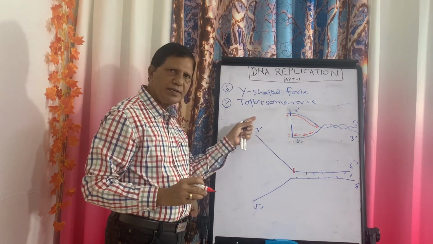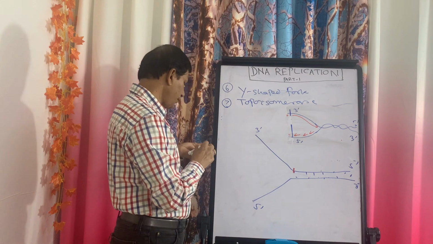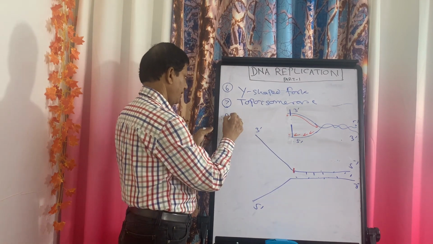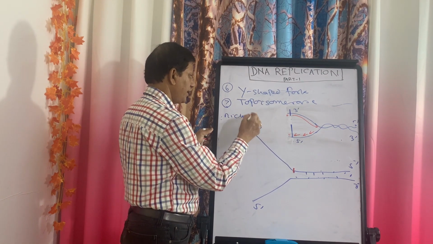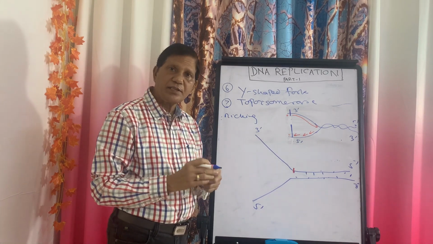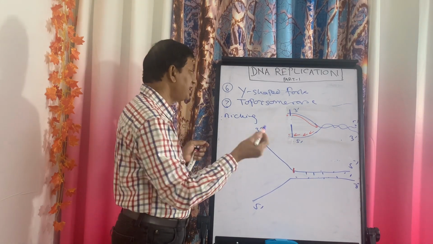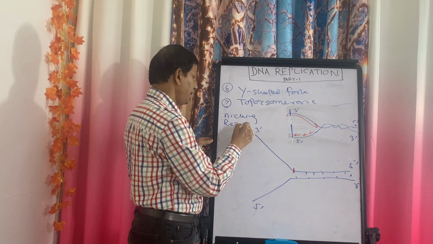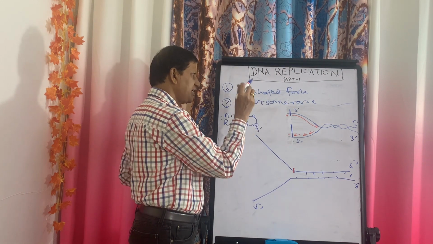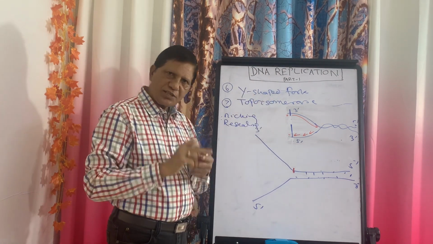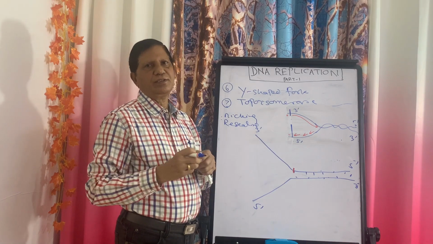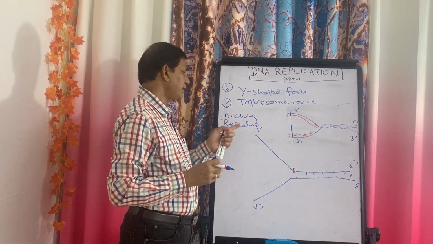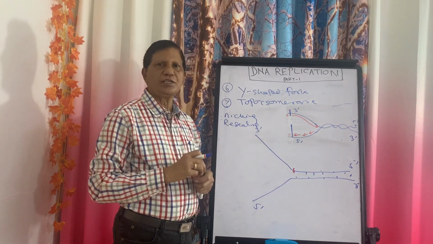That means the same enzyme has the capacity of nicking. Nicking means cutting. And again, the capacity of stitching or resealing. That means the same enzyme cuts and again joins. Nicking and resealing or stitching.